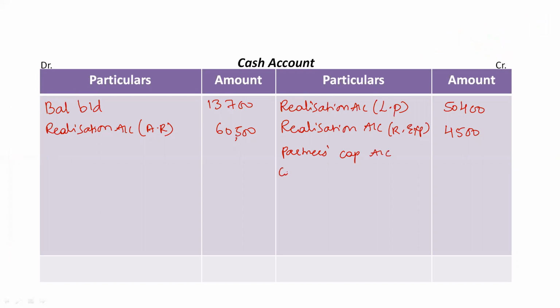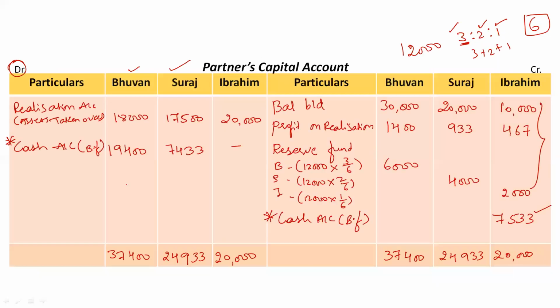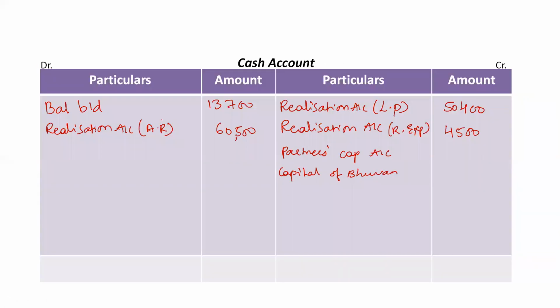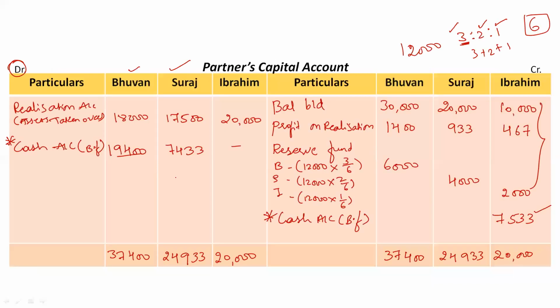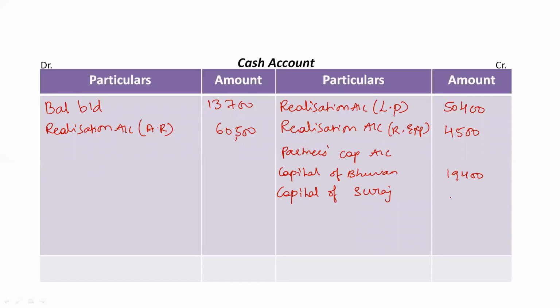Capital of Bhuvan. Just take the balancing figure of Bhuvan, which is 19,400. Then capital of Suraj. So the balancing figure of Suraj is 7,433 rupees. Please excuse me for the pronunciation.